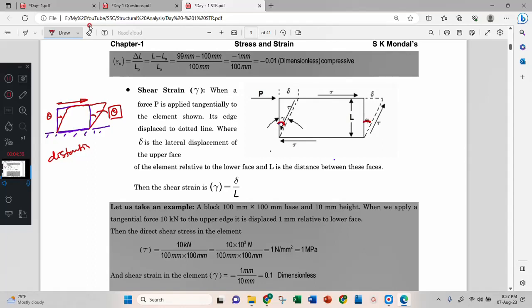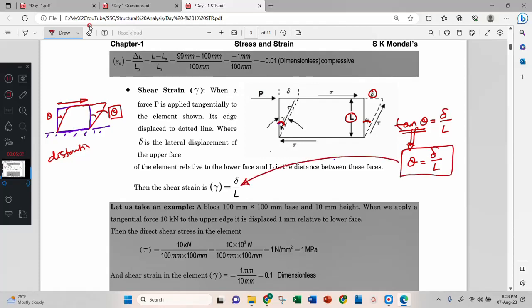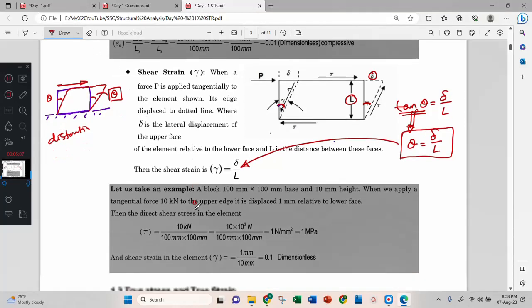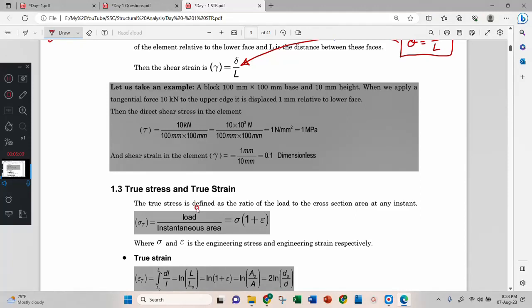Then if I consider this angle, opposite and adjacent, if I write tan theta, that distortion is equal to opposite by adjacent. Tan theta is very small, therefore tan theta is equal to theta, that is delta by L. This is your shear strain. It is not change in length by original length. Remember this one.